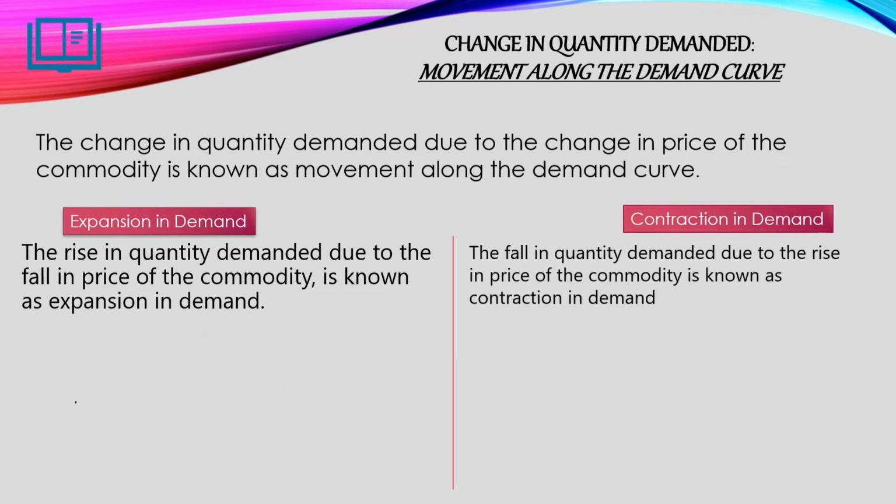Next is contraction in demand. So the fall in quantity demanded due to the rise in price of the commodity is known as contraction in demand. Very obvious. If the price of the commodity increases, then the demand will decrease. Definitely.